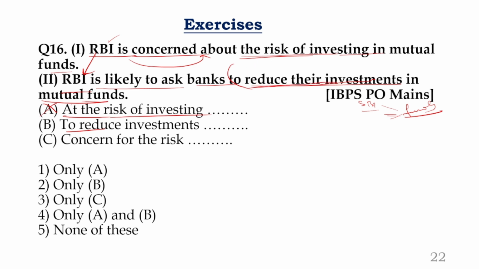To reduce their, who is their? Banks. To reduce their investments in mutual funds, or let us say to reduce banks' investment in mutual funds, the RBI is likely to ask banks again. No, there is no meaning, guys. You cannot put it. Next, concern. You can say concerned about the risk. You can start the sentence like that. No problem at all. But C is not given like that. Your answer is what here? None of this. There can be a possibility of none of this.